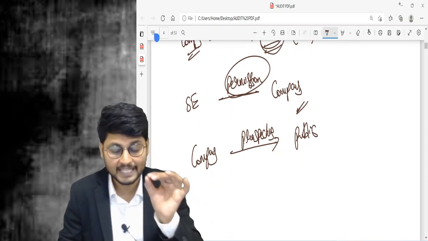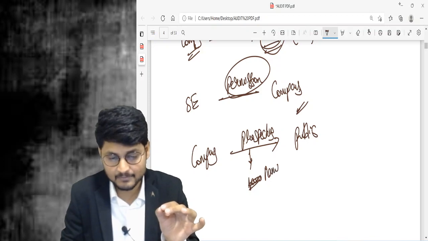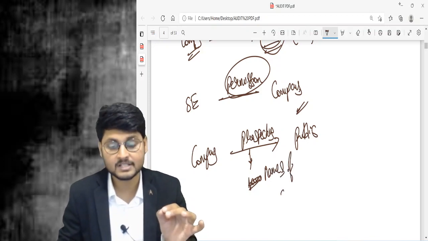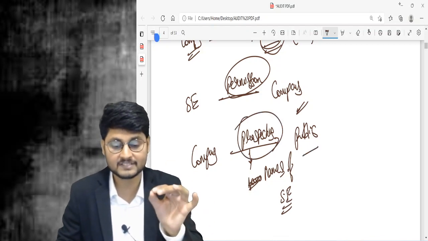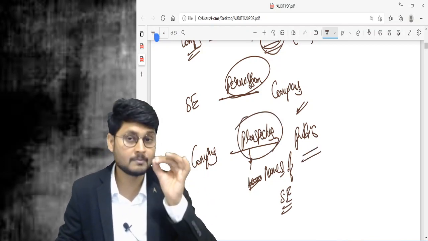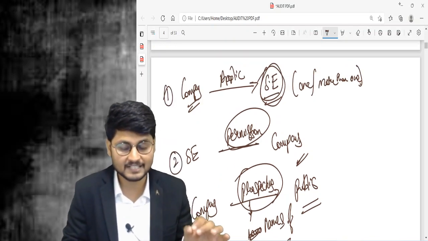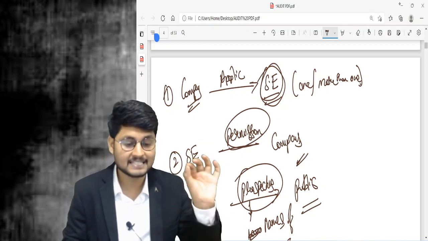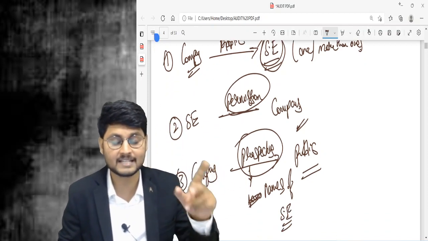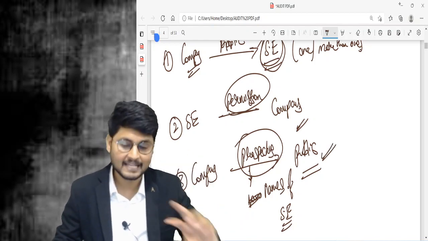The company needs to include the names of the stock exchanges which have given the permission, and those names shall be included in the prospectus which is issued to the public. These are the sequence of steps we need to follow. First step, make an application to the stock exchange. Step number 2, the stock exchange shall give the permission to the company. Step number 3, the company needs to include the names of the stock exchanges which have given the permission, and that prospectus shall be issued to the public, and the rest all you know.